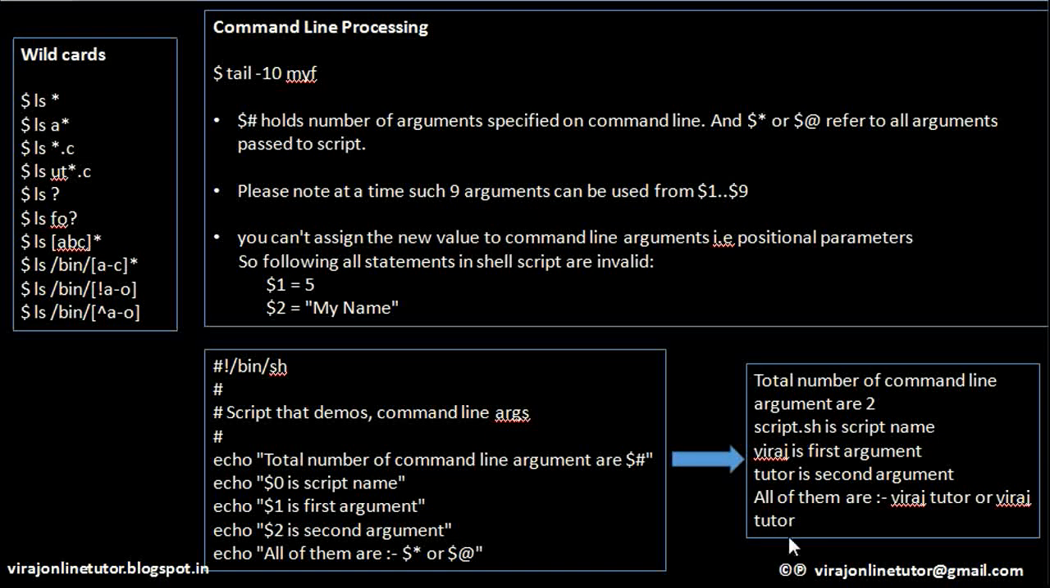Why did it print Viraj Tutor 2 times? That is because you can print all the command line parameters either using $*, which is this, or $@, which is this. So actually I just passed Viraj space tutor as 2 command line parameters, which you can print on the screen either using $*, which it has printed, or $@, which it has printed. So these are 2 different ways to print the command line parameters. Clear?